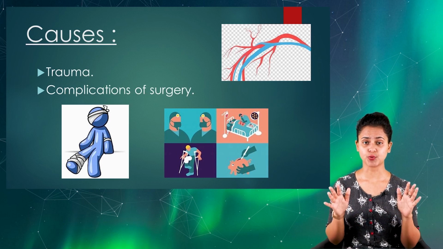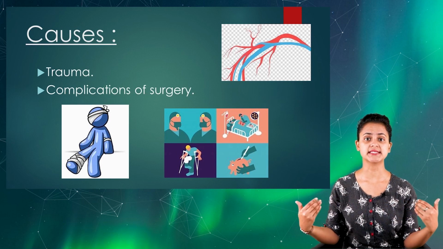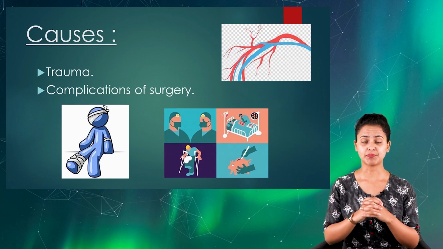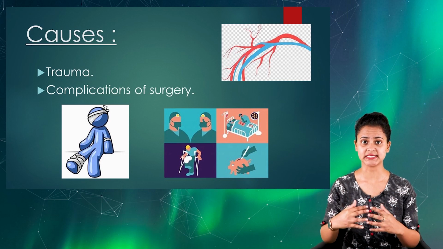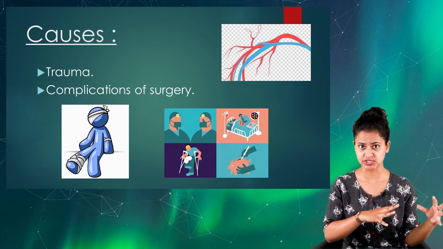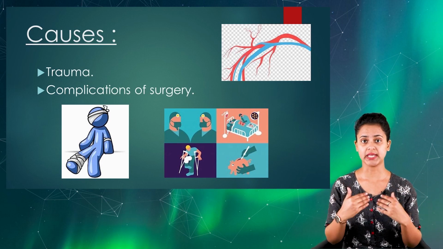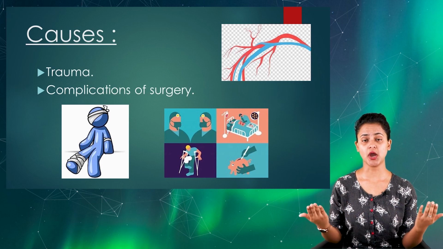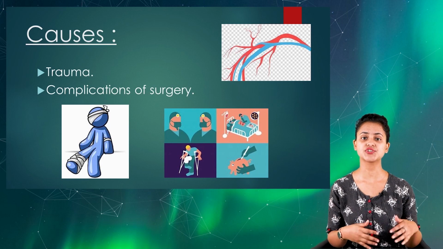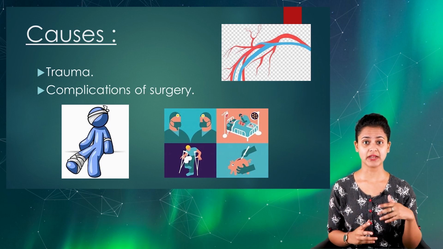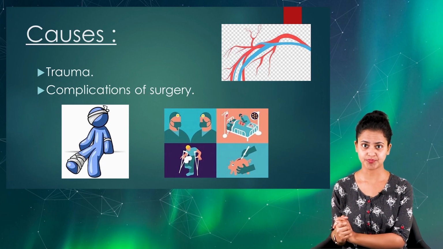If a patient is going for surgery and has a bleeding-related complication in the surgical area, a person may develop anemia if it is not managed and if the blood products and fluids are not replaced.